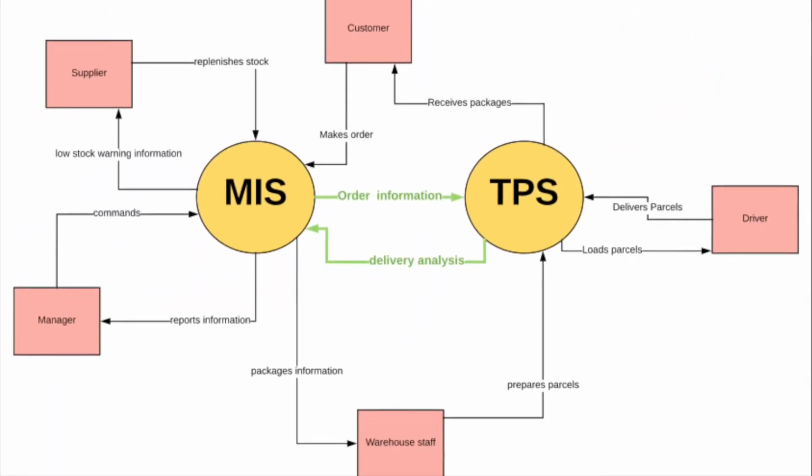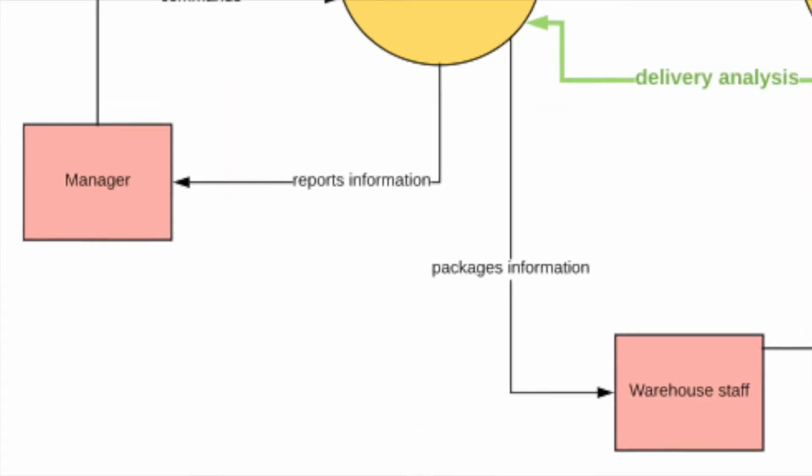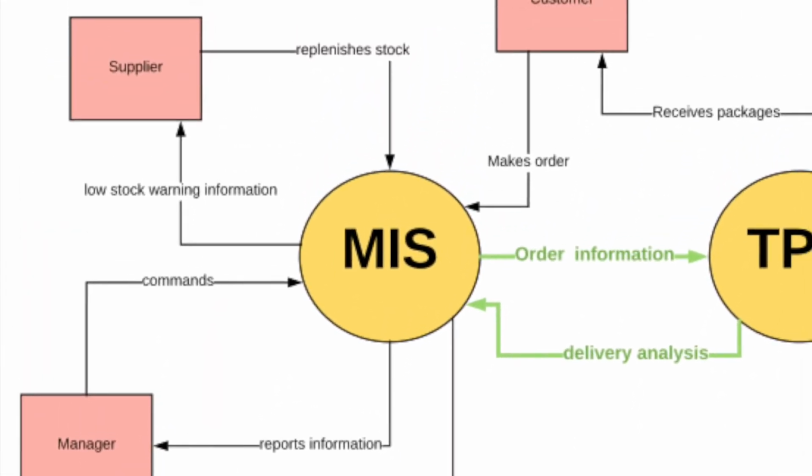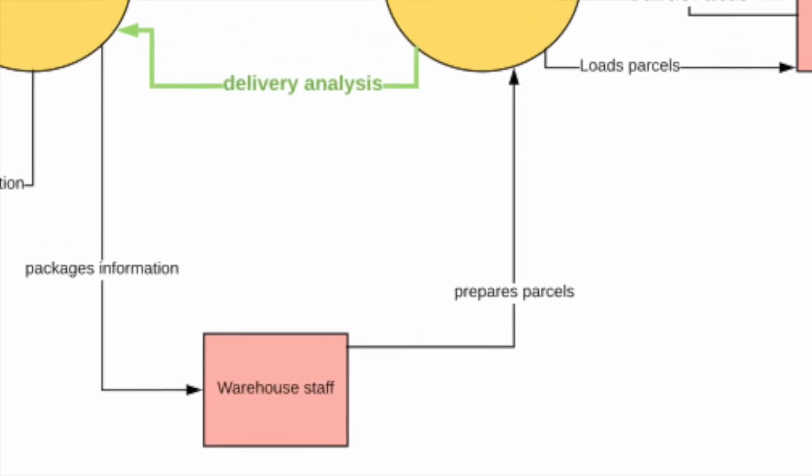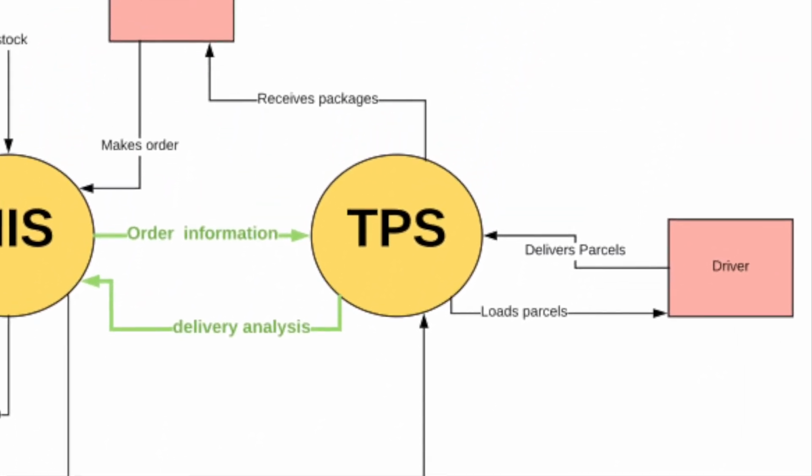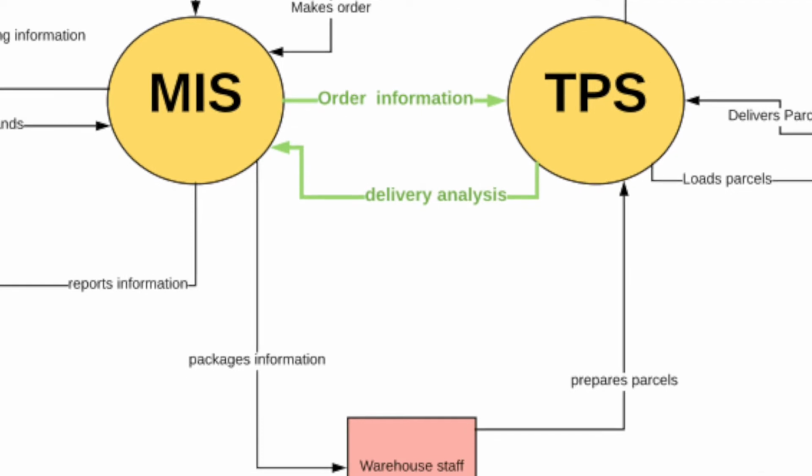Finally, we created 2 bubbles with the connected stakeholders, adding data flows between MIS and TPS, making sure the whole system was clear. After speaking to the TAs and Daniela, we came up with the final level 1 system.